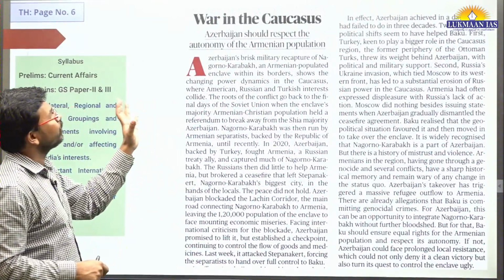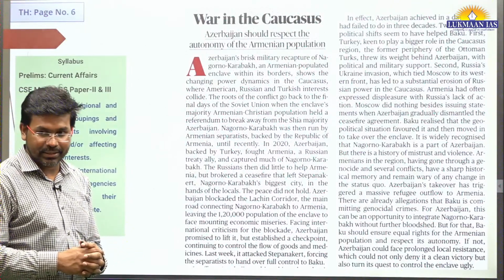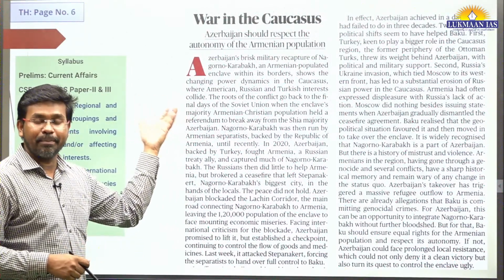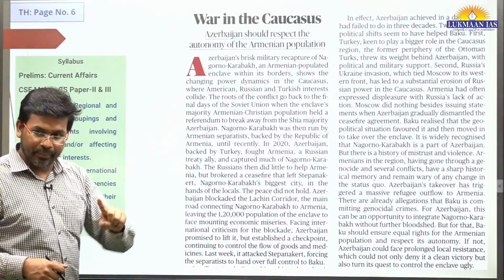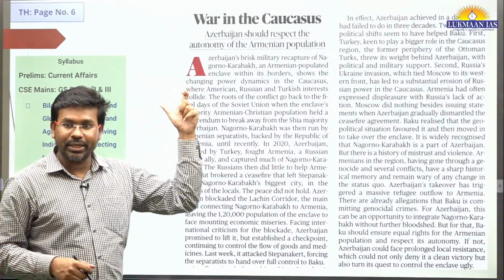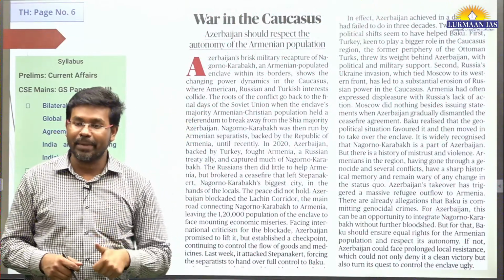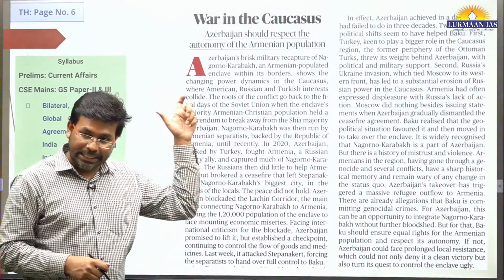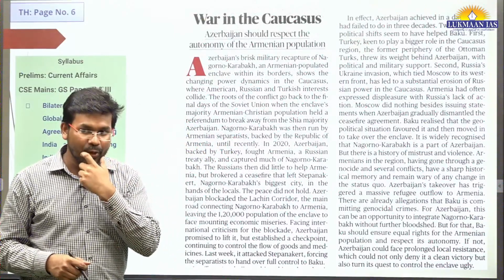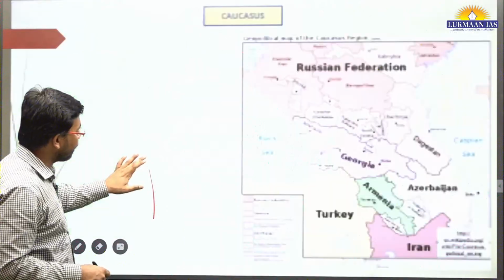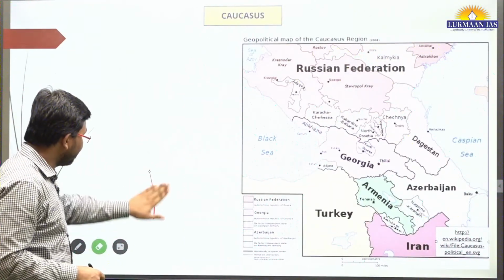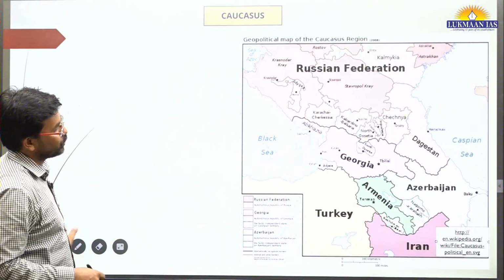Now we have another topic. It says war in the Caucasus. We have seen the map of the Caucasus recently. We will see another map. The map that we saw initially was a physical map that talks about the greater Caucasus and lesser Caucasus. Now we are going to see the political map of it, where we will be able to see the names of the countries also.